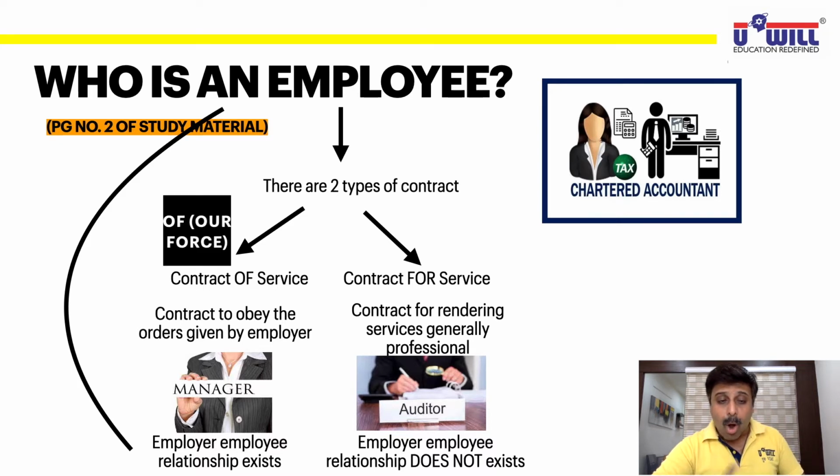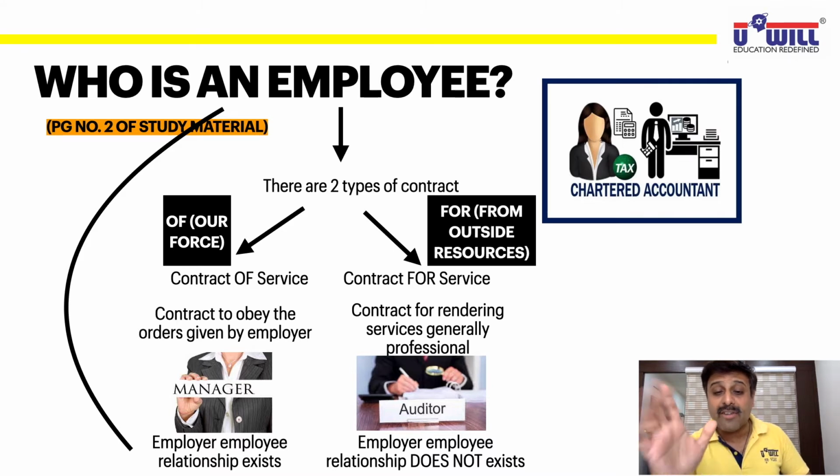Remember that "of" means our force, our workforce, our team force. O-F: our force, our workforce, our team force. So wherever the word "of" comes, our force, he is an employee. He is a part of our team, a part of our workforce, he is our employee. And "for" means you remember from outside resources. F, from; O, outside; R, resources. From outside resources means he is not our employee. He comes from outside resources, gives us the services and goes back.